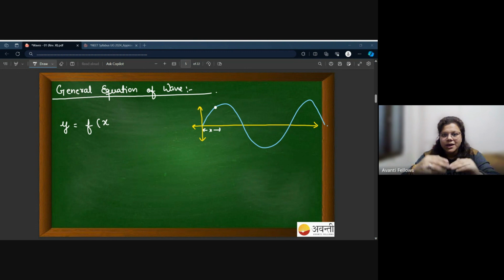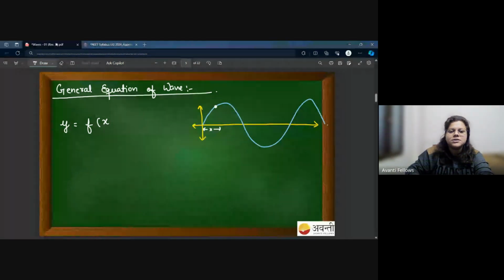Now, it is moving from mean to positive extreme to mean to negative extreme to mean. So it is continuously changing its position. So you will ask, okay, you localized this particle, but we need the time instant as well. At which instant do you want me to calculate the displacement? So that's why you get the idea that this displacement depends upon two things: position of the particle and the time instant. Do we get this?